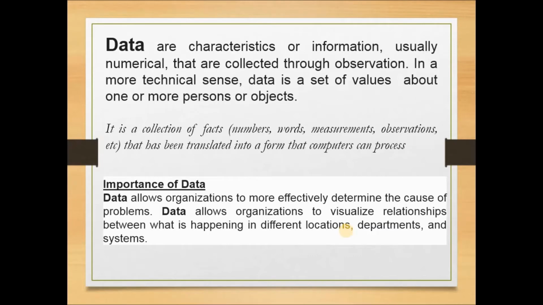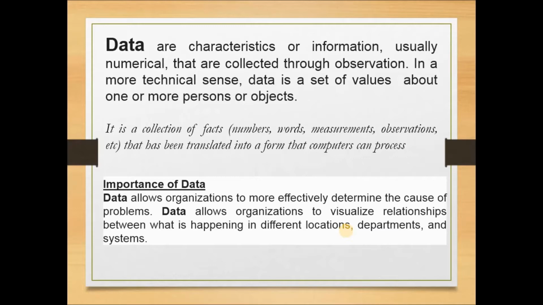See, about data. Data are characteristics or information, usually numerical, that are collected through observation. In a more technical sense, data is a set of values about one or more persons or objects. It's a collection of facts that has been translated into a form that computers can process.